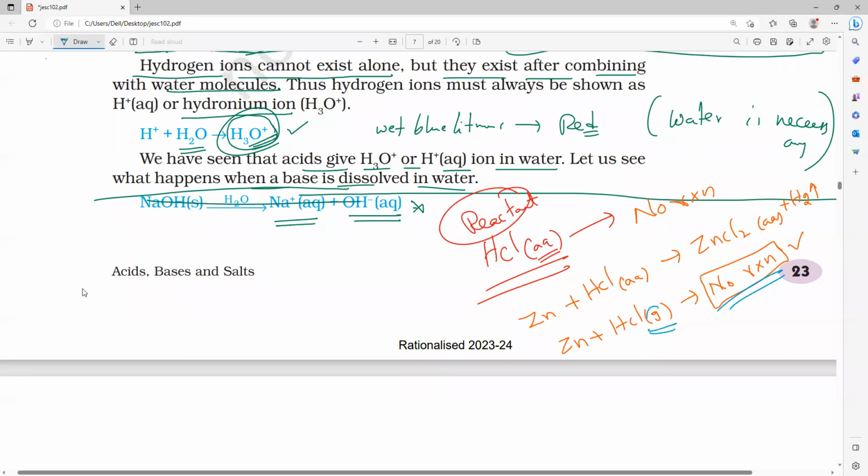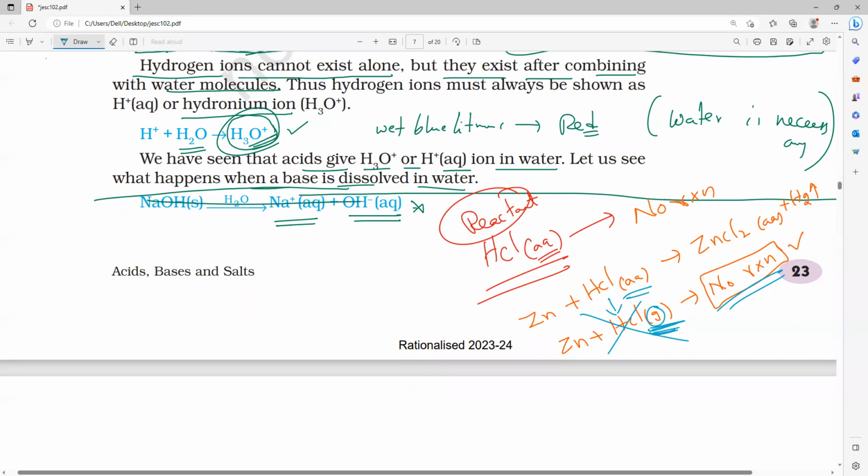Okay, understand? Yes, sir. Whenever acids are coming on the reactant side, you must take them as aqueous. If it is in the gas state, nothing will happen. That is what I want you to understand.